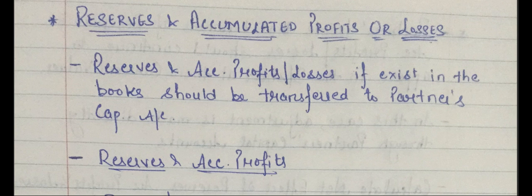That was a very logical suggestion by their friend Z, a chartered accountant, that whatever you have earned before the change in profit sharing ratio, distribute it in the old ratio. Clear? Now, in that discussion, I also told you about the various reserves, like workmen compensation reserve and investment fluctuation reserve. In this lecture, we are going to discuss in detail one of the reserves, that is workmen compensation reserve.